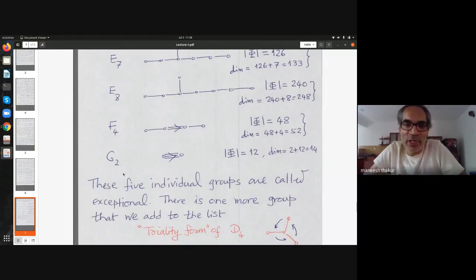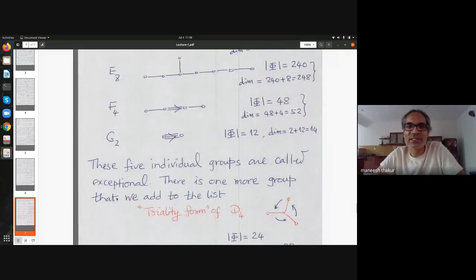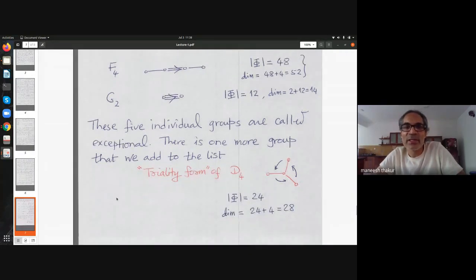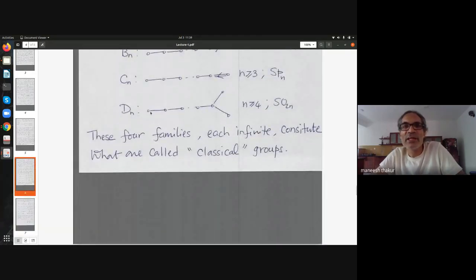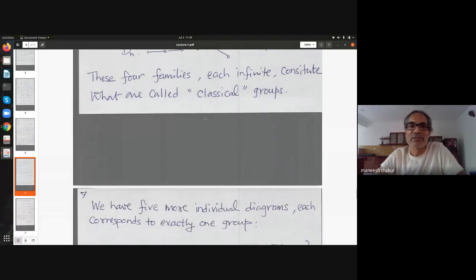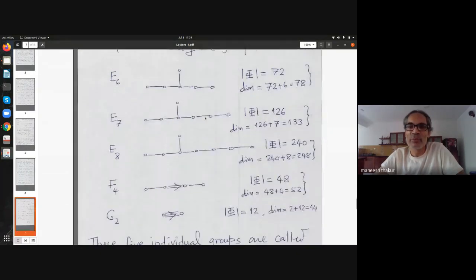Personally, there is one more I would like to include in this list, and that is called the triality form of D4. So remember, D_n has this diagram. If n is less than 4, as I said, the diagram becomes a straight line, so it will coincide with some A_n and so on. If we look at n bigger than 4, then the diagram has only one symmetry, an order 2 symmetry. Whereas when n is 4, you see many more symmetries.